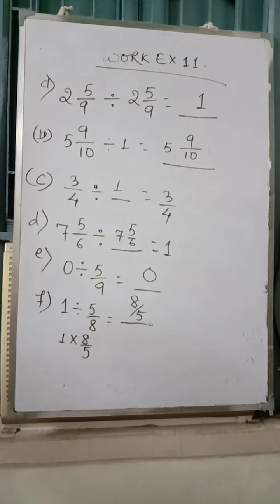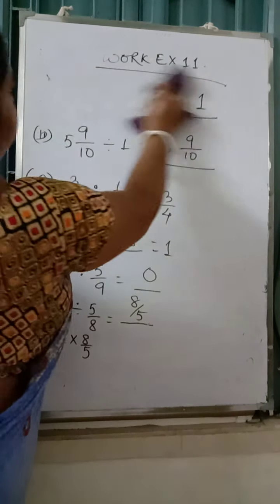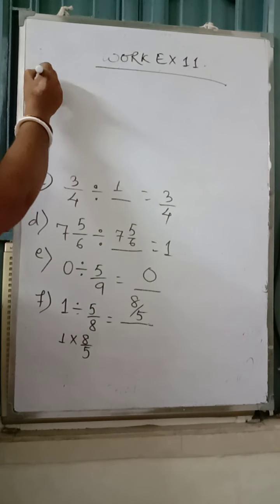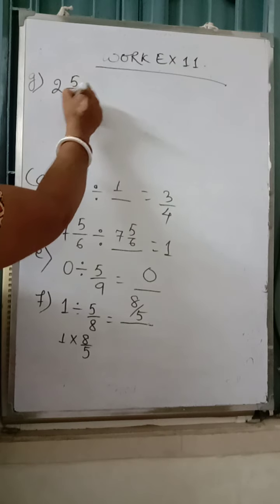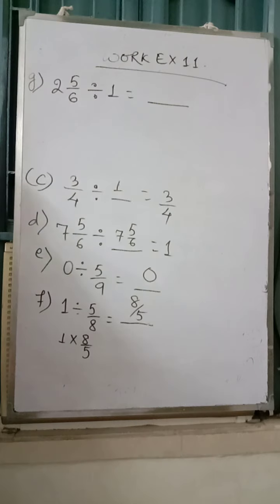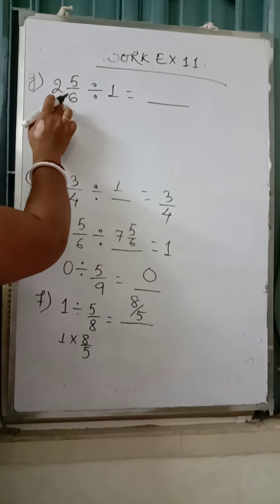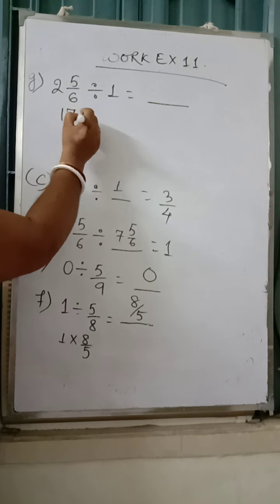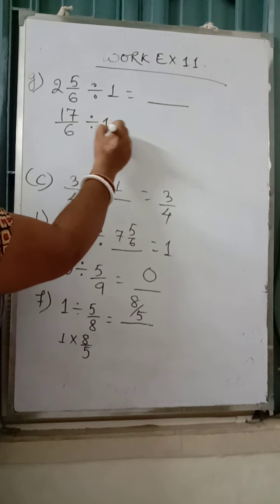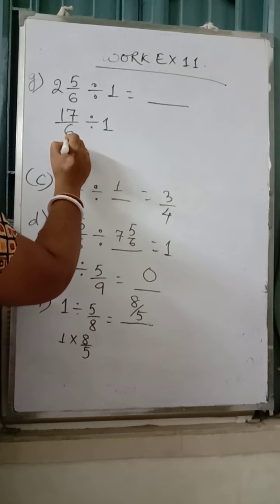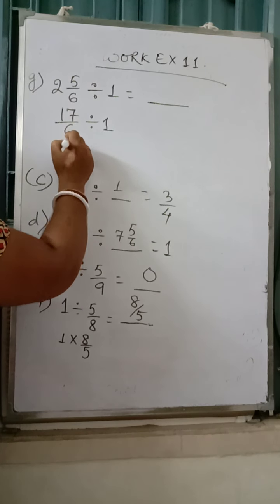Now come to question number G. I'm rubbing this upper portion. Look at question number G. It says 2 whole 5 by 6 divided by 1. Now I cannot write it as 2 whole 6 by 5. That would not be the answer. So we have to convert it into an improper fraction. 6 2s are 12, plus 5, 17 by 6 divided by 1, it remains as it is.